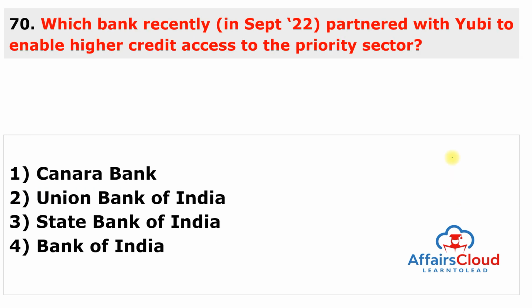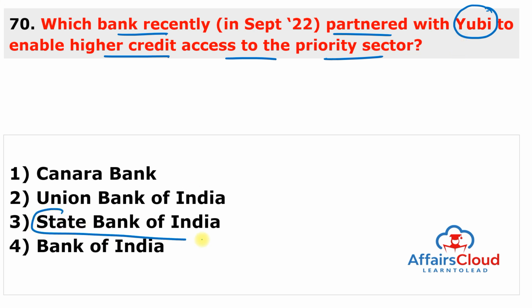Moving to next question. Which bank recently partnered with U to enable higher credit access to the priority sector? So this question is important, and this bank is State Bank of India. Answer of this question is 3. So financial technological unicorn U, which was also known as Cred Avenue, has partnered with the State Bank of India to help in the growth of the bank's co-lending portfolio.